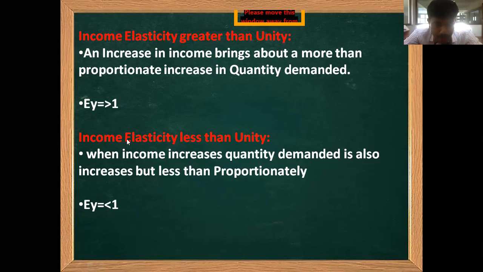Next is income elasticity less than unity. When income increases, the quantity demanded also increases, but less than proportionately. Both increase, but the increase in demand is proportionately less. So here ey is less than 1.